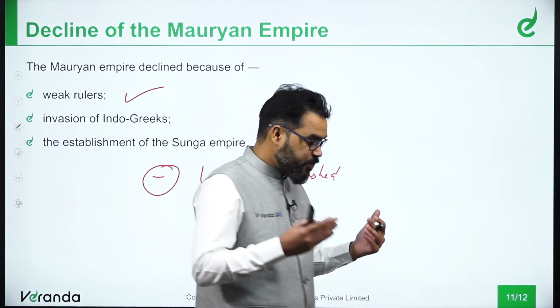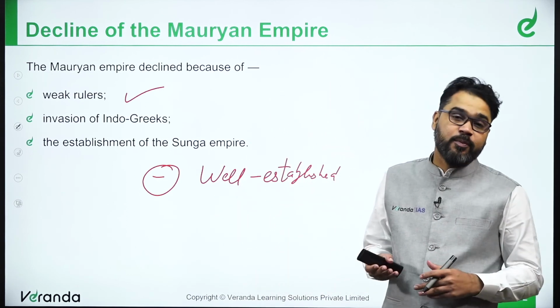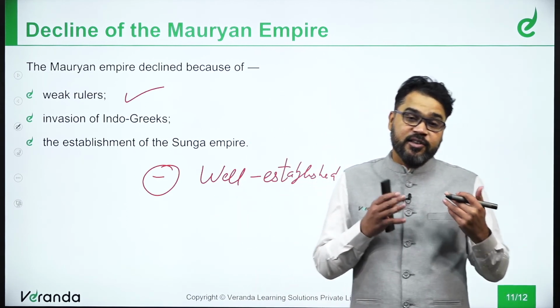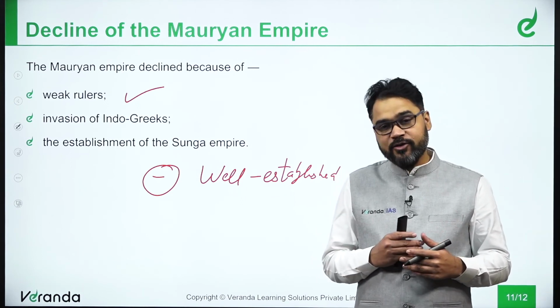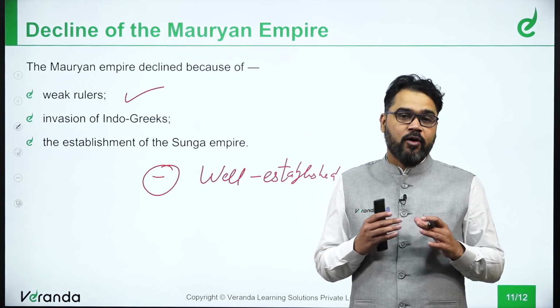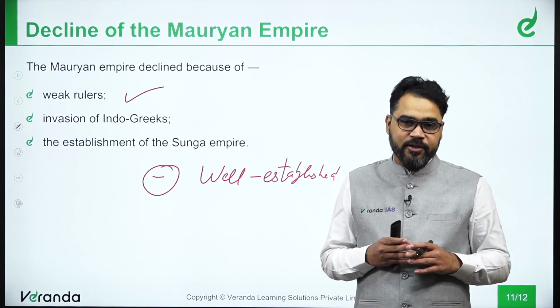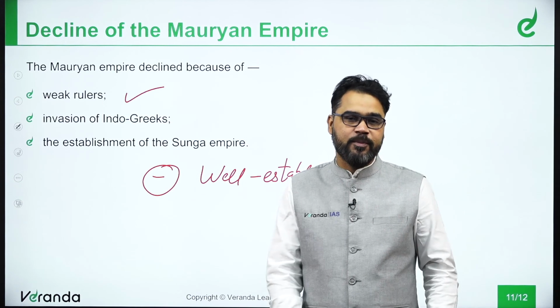See, with reference to the Sunga Empire, they were supporters of the Vedic ideas. They supported the idea of Brahmanism as against the idea of the monastic gods that was accepted by the Mauryan Empire. So these were some of the important reasons.